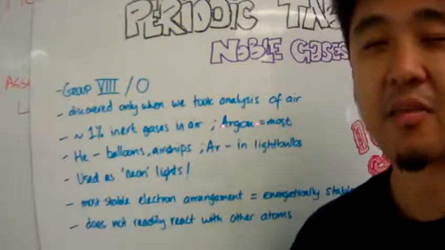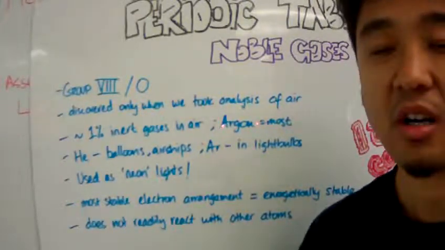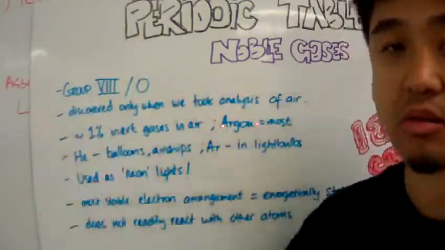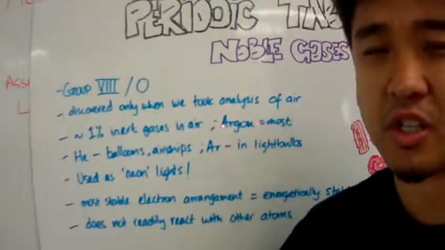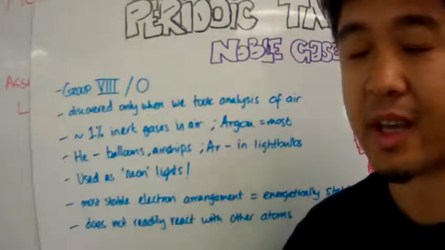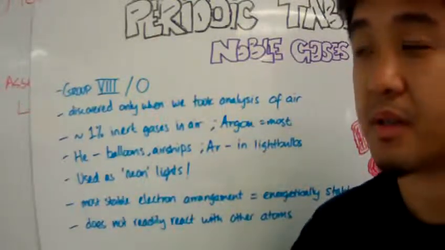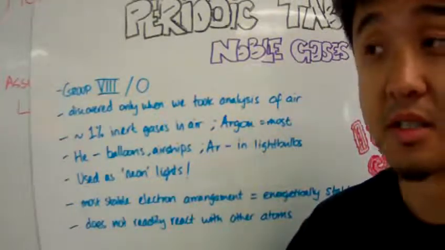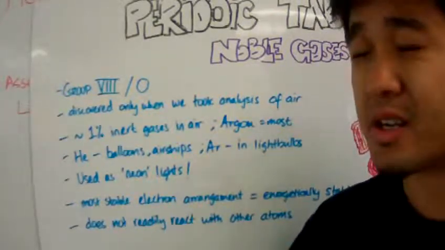Let's quickly talk about noble gases. Noble gases are in group 8 or 0, depending on which periodic table you look at. All right? And noble gases were only recently discovered.